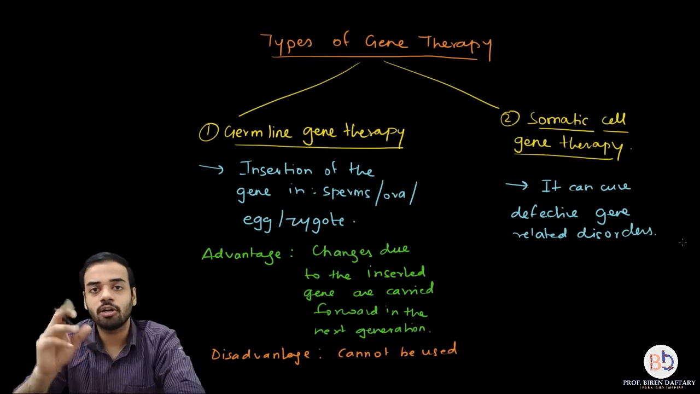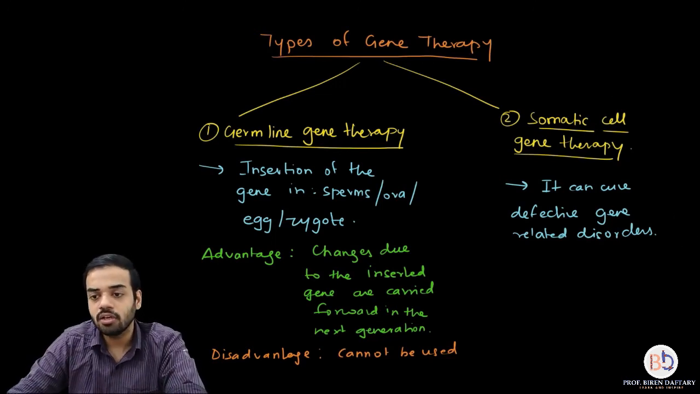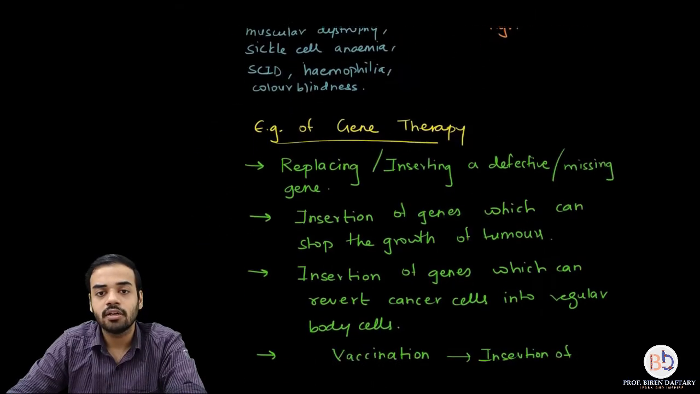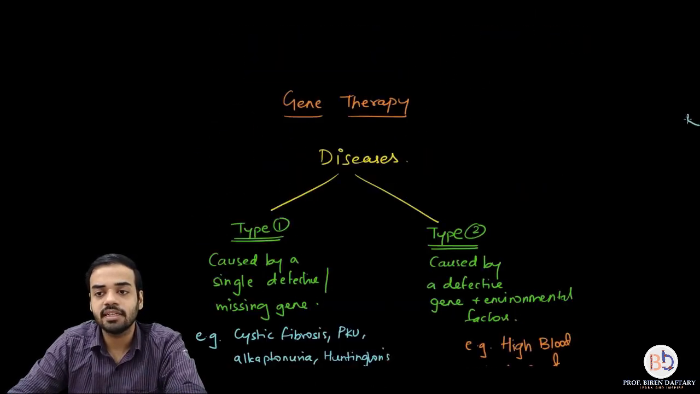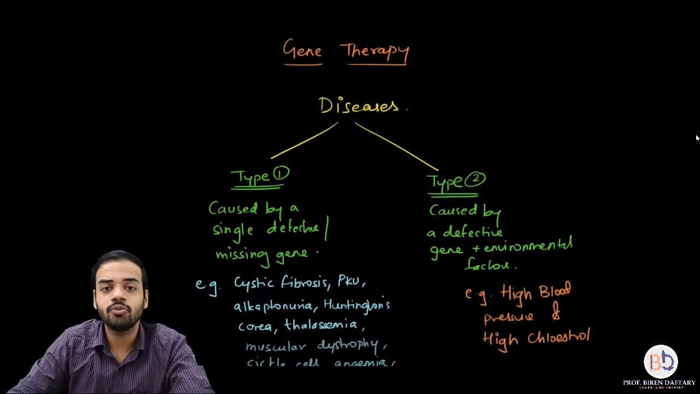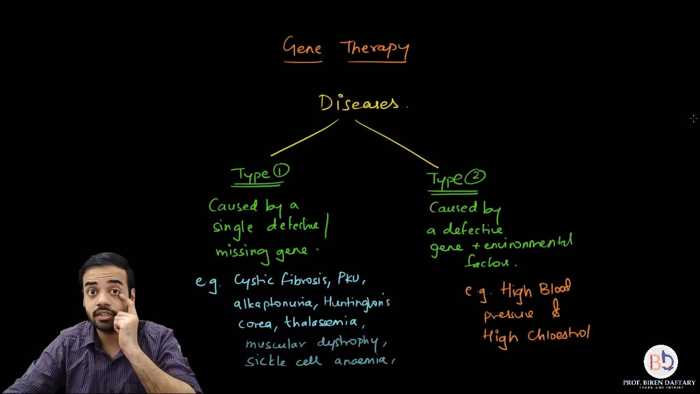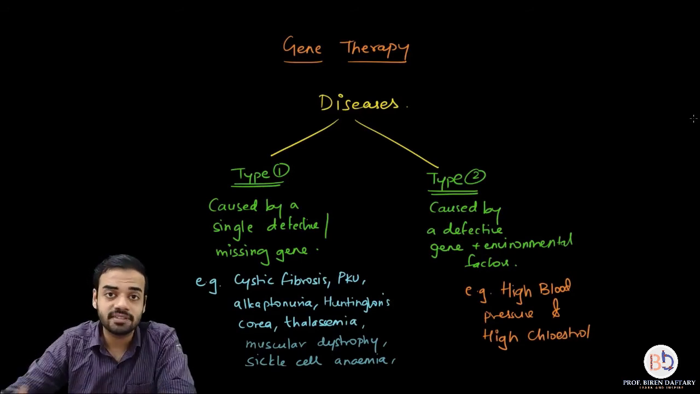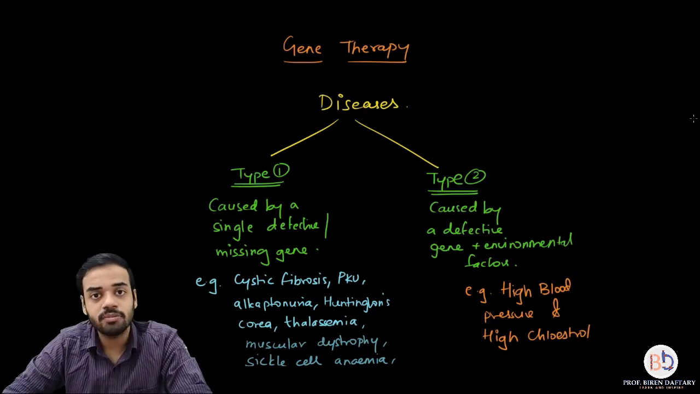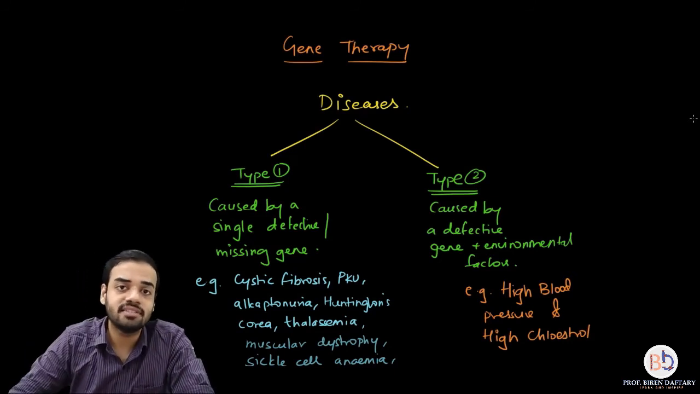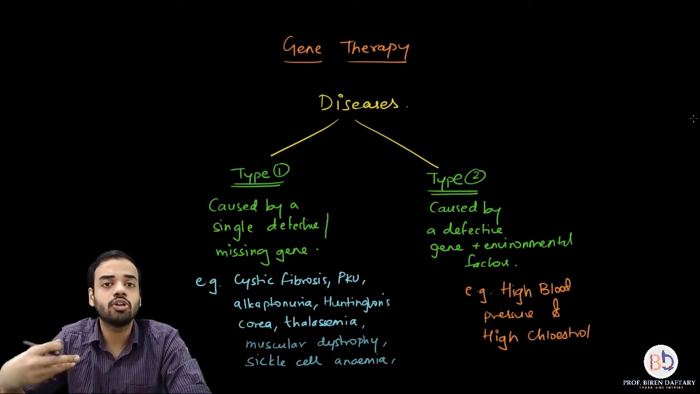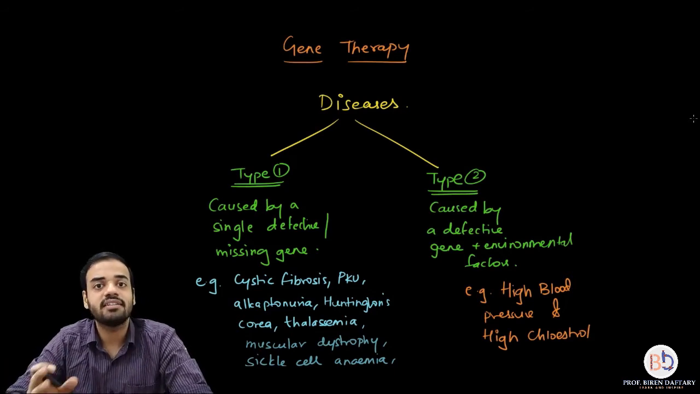So what are the important points that you have to remember over here? First of all, you have to remember what is gene therapy. Gene therapy is basically when you are replacing a defective gene, or inserting a missing gene in the body, and because of that defective or missing gene, a disease is being caused. So you are trying to cut down or cure that disease. That is called gene therapy.